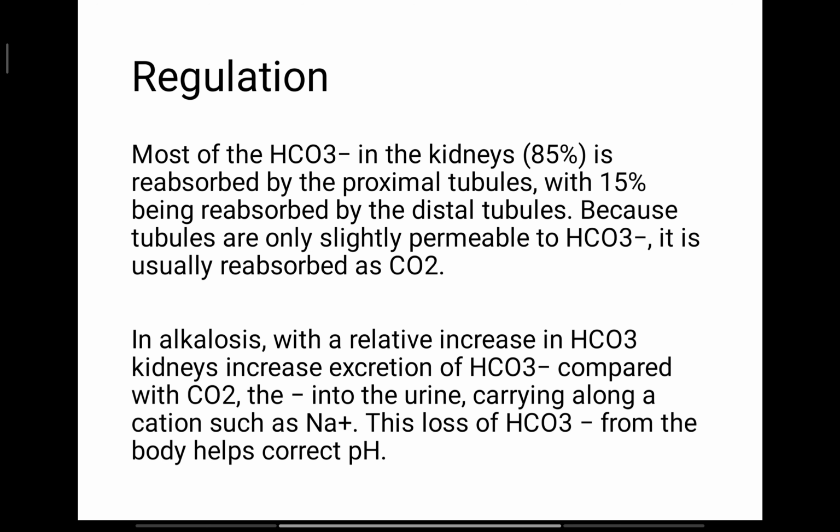In alkalosis, with a relative increase in bicarbonate, kidneys increase excretion of bicarbonate compared with carbon dioxide into their urine, carrying along a cation such as sodium. This loss of bicarbonate from the body helps correct pH.